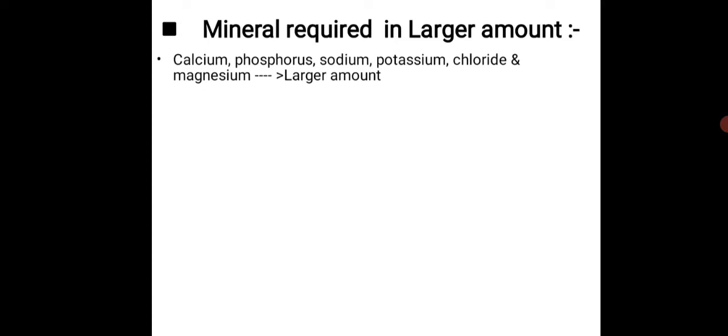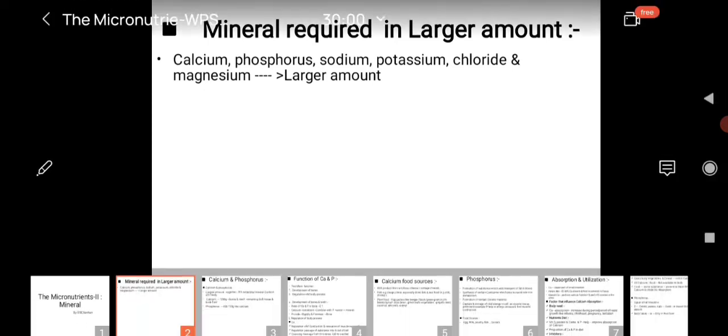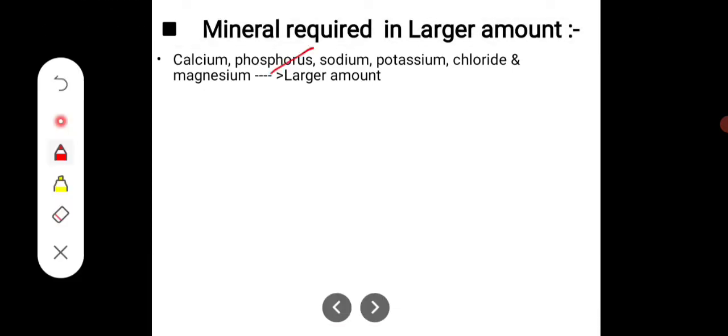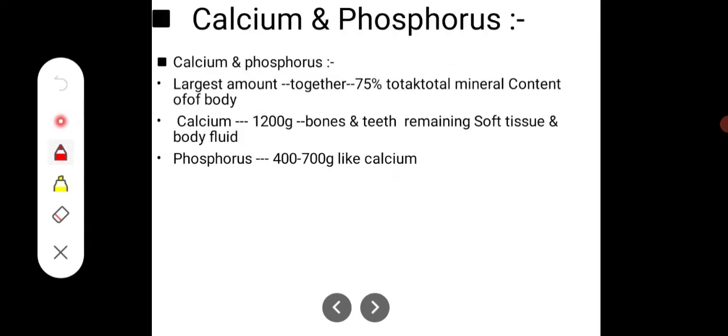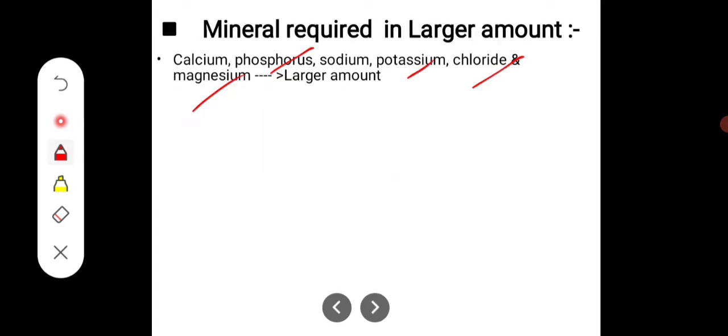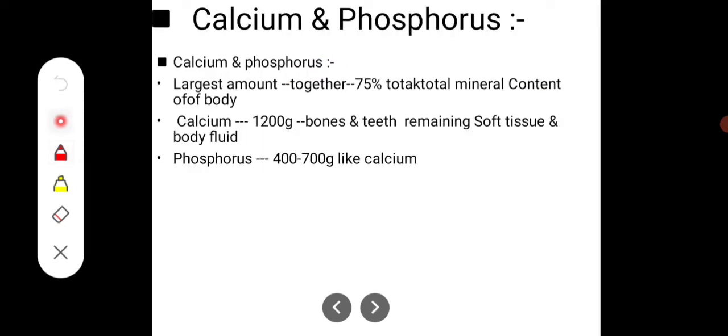So the minerals that our body requires in larger amounts include calcium, phosphate, potassium, chloride, and magnesium. Next is calcium and phosphate.